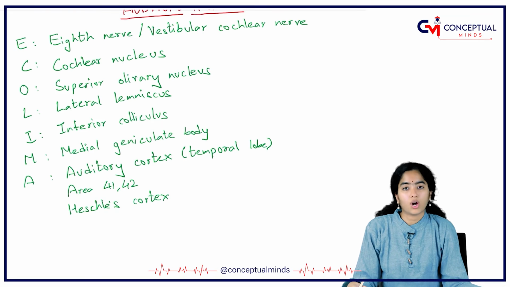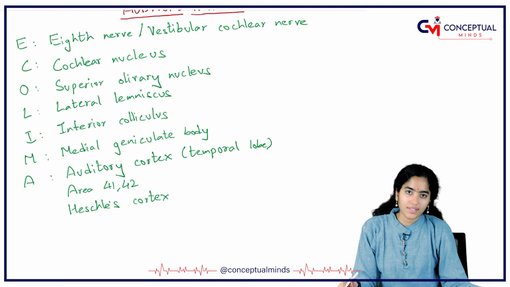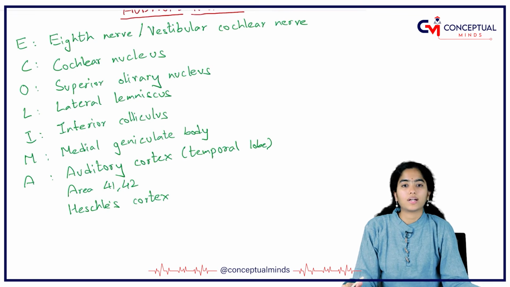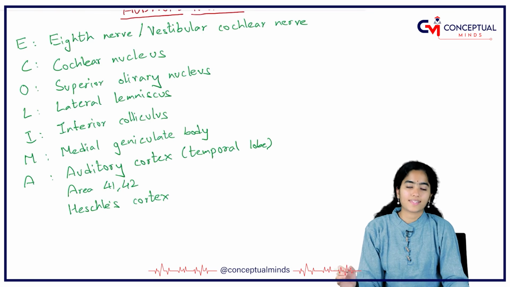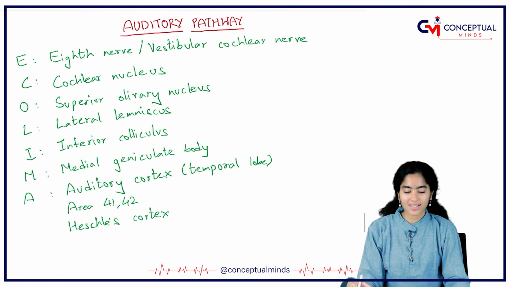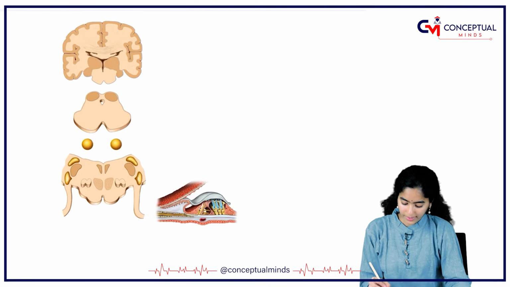This auditory cortex is important from both anatomy and physiological point of view, and also an ENT point of view, because while performing certain diagnostic tests, it is essential that we understand the auditory pathway. And also this auditory pathway is important to understand the stapedial reflex. The stapedial reflex itself has multiple functions. Before we understand all that, let us look into a picture for better understanding of auditory pathway. As you can see here, this is the organ of Corti.